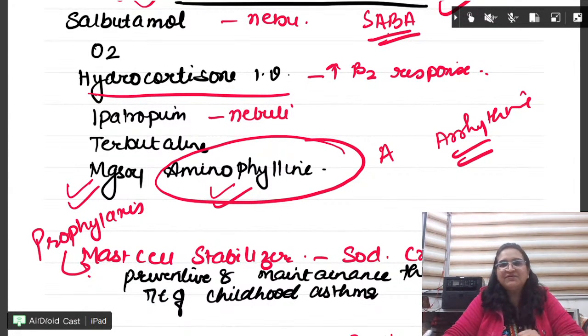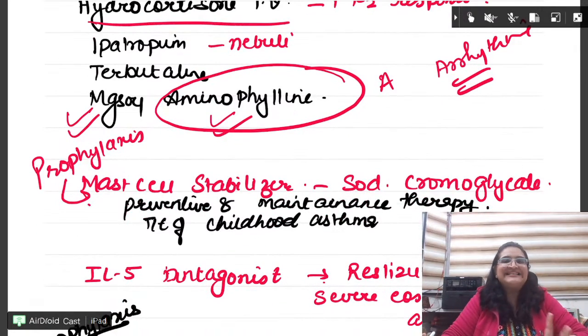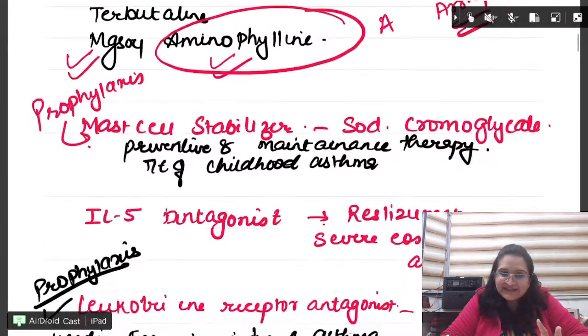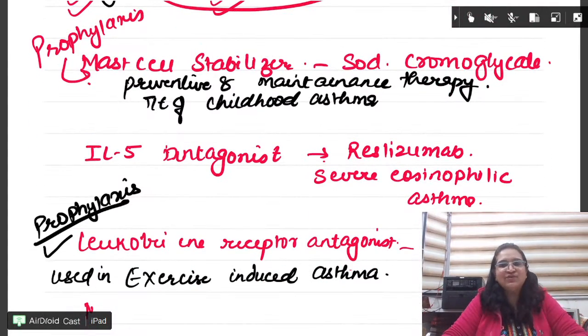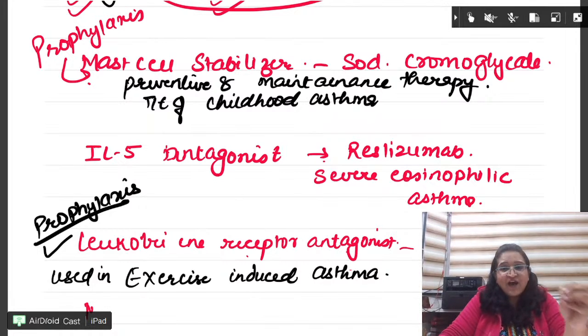But the question was which is not given. So we do not give mast cell stabilizer, sodium cromoglycate, and we do not give Montelukast, which are the leukotriene receptor antagonist, because they are for prophylaxis. So repeat karo mere saath. Sodium cromoglycate, Montelukast, they are for prophylaxis.